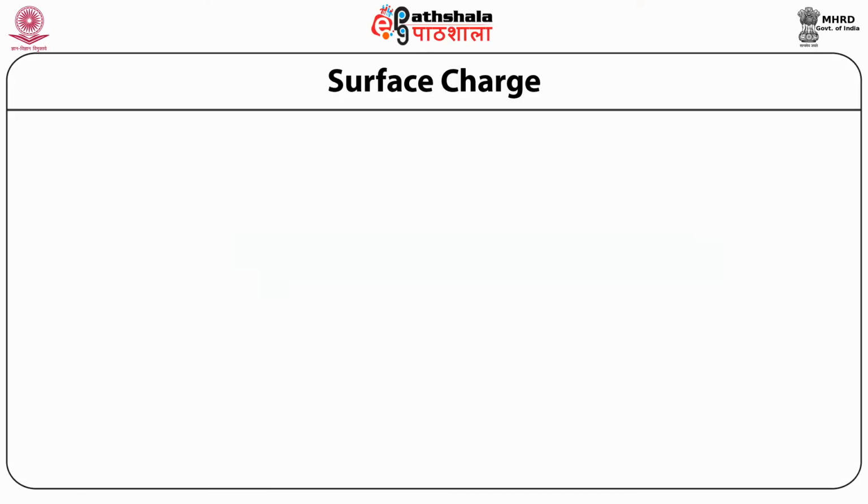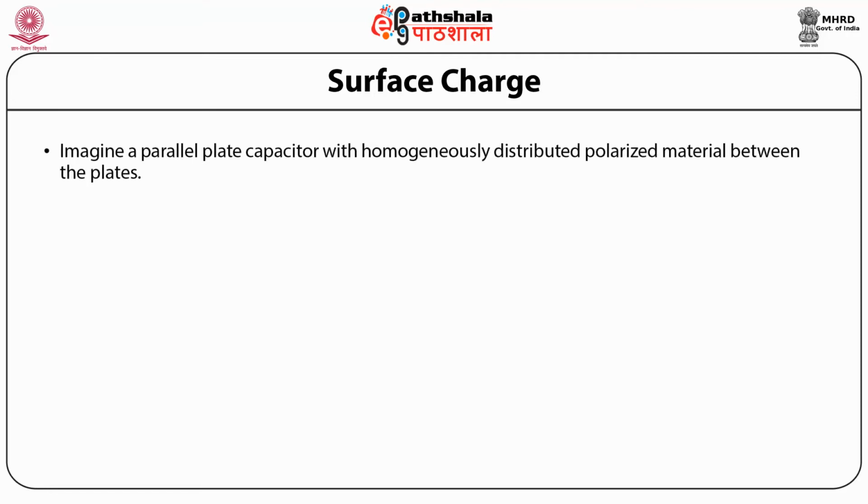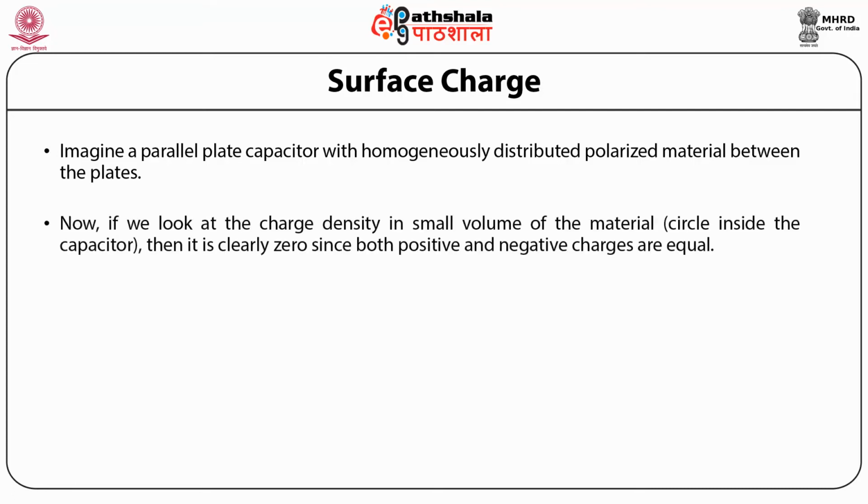Now comes polarization and surface charge. Imagine a parallel plate capacitor with homogeneously distributed polarized material between the plates. Assume that all the dipole moments are aligned in the same direction. Now, if we look at the charge density in a small volume of the material, then it is clearly 0, and hence both positive and negative charges are equal.